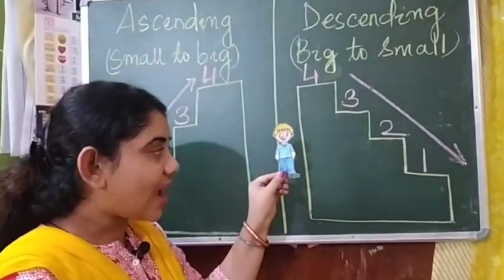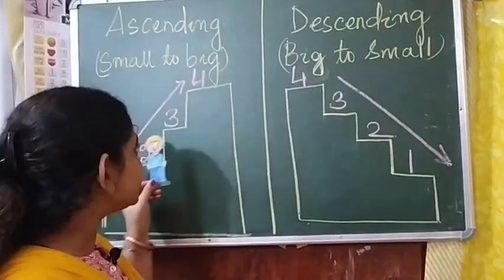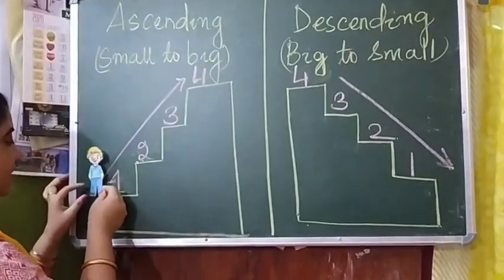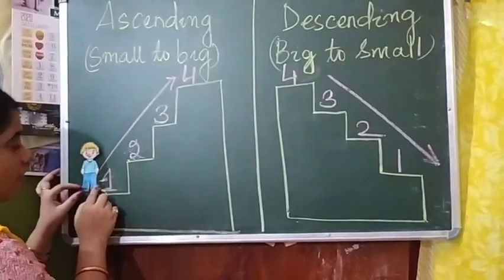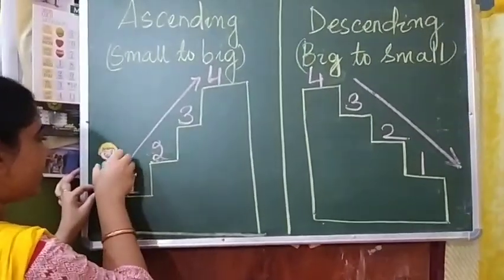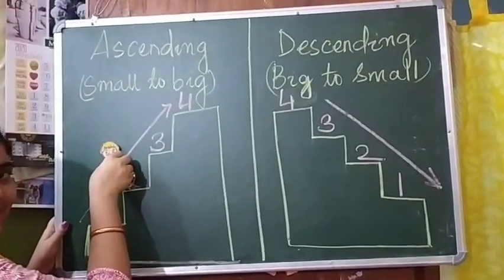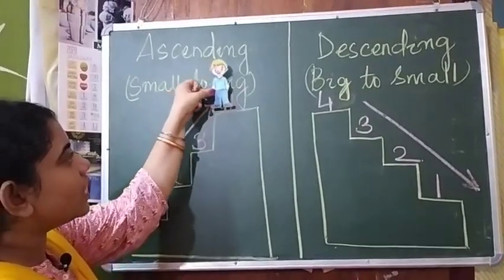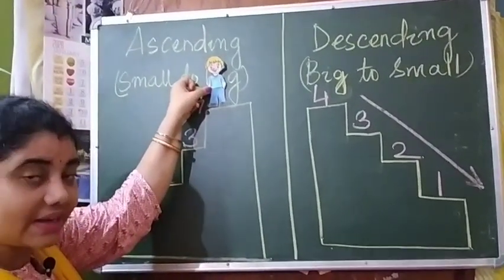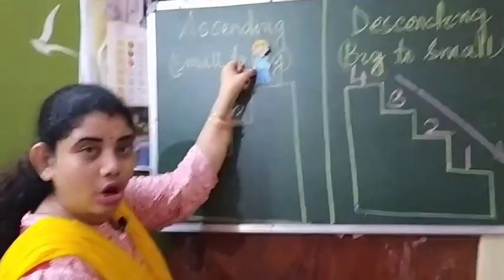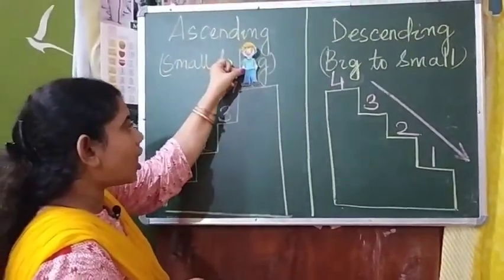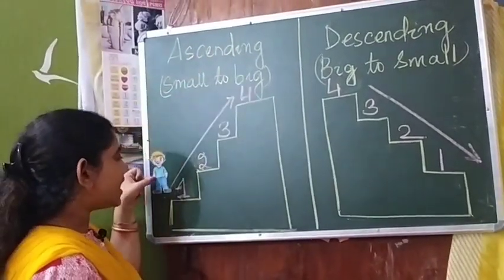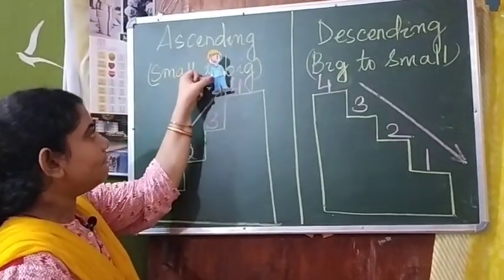Like that, Jack will also climb the staircase. So first he will start with the smaller number from the first step. Then he will gradually move to the second step, then to the third step, then to the fourth step. That means now he is on the top. So he started from small to big.